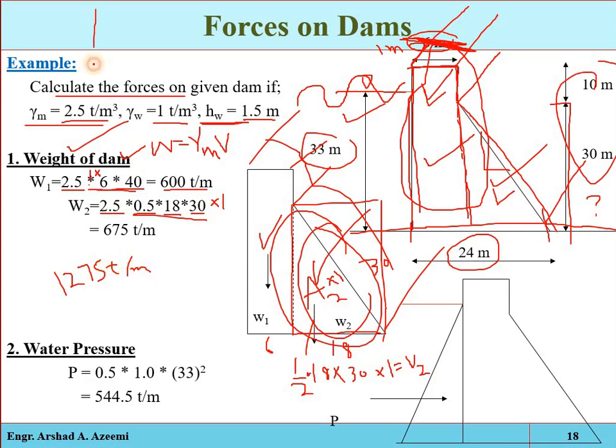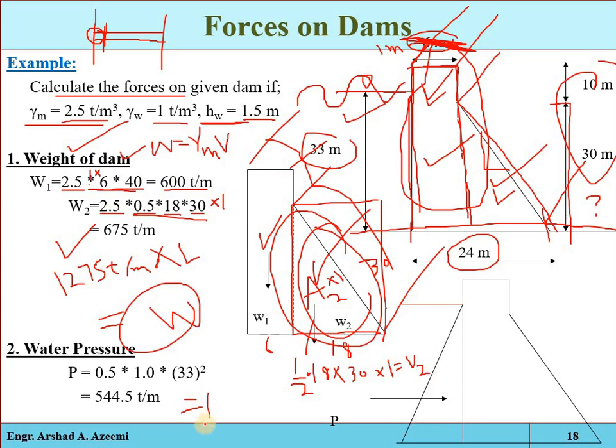It means that suppose that is the width of the river, and here we have constructed the dam structure, so the weight of this 1 meter portion is 1275 ton, and if we know the total length of the structure, just multiply it with the total length and you will get the total weight of the structure, which will act downward. And now the water pressure.